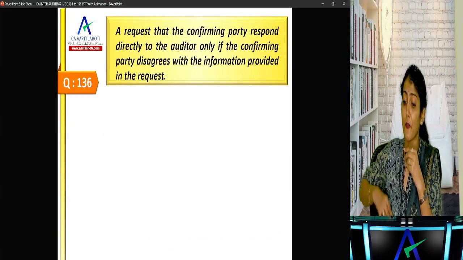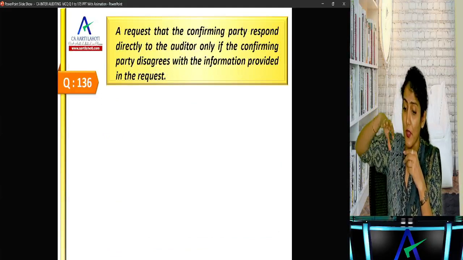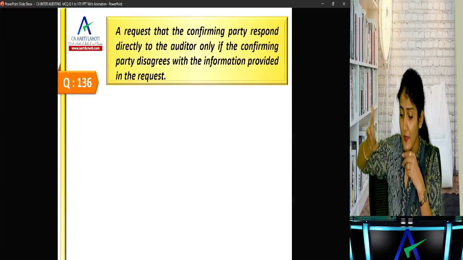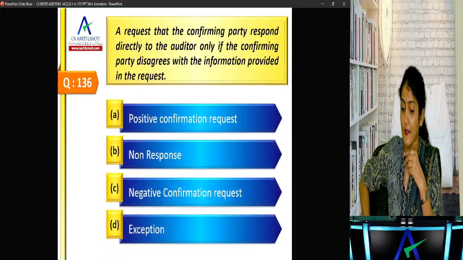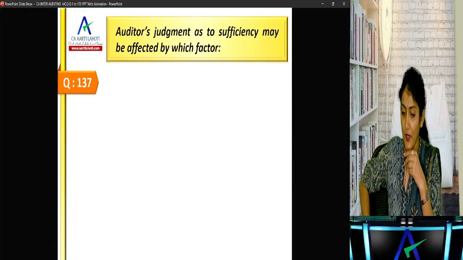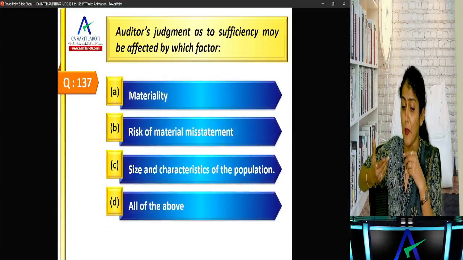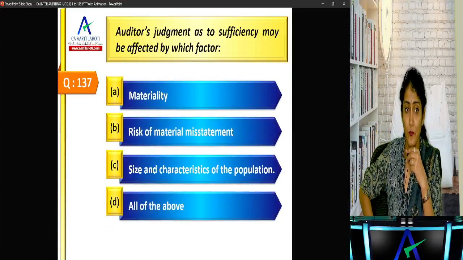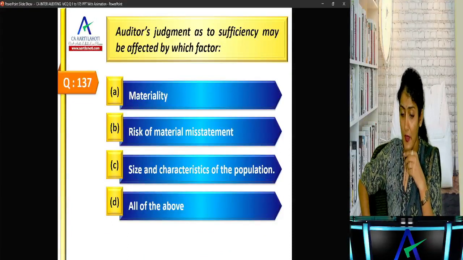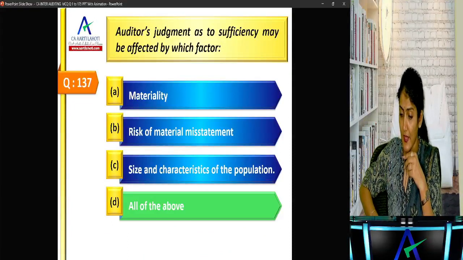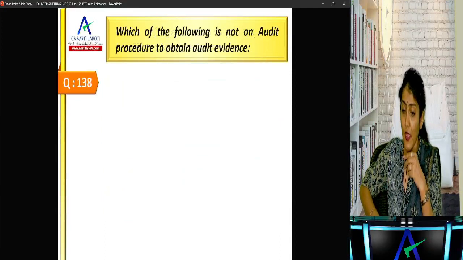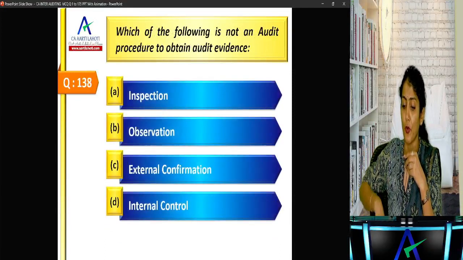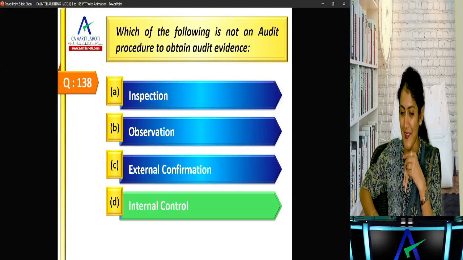A request that the confirming party respond directly to the auditor only if the confirming party disagrees with the information provided in the request is a negative confirmation request. Auditor's judgment as to the sufficiency may be affected by, repeat question over there, right? MRS. What is MRS? Materiality, RMM, and the size and characteristics of the population. Okay. Which of the following is not an audit procedure to obtain audit evidence? Internal control is not an audit technique or procedure to obtain the evidence.